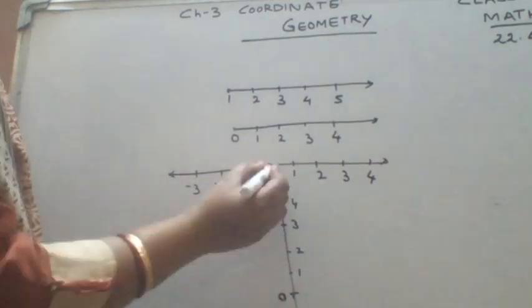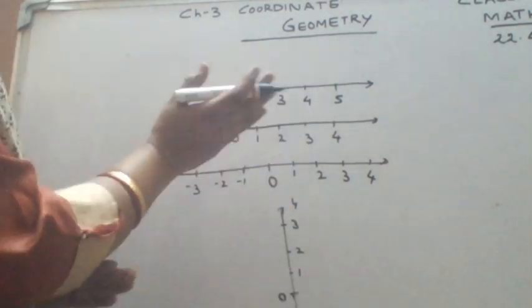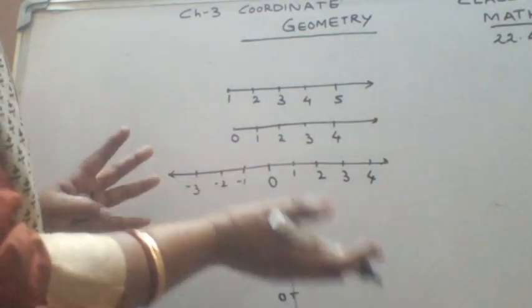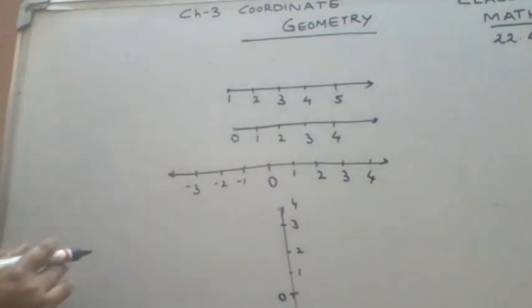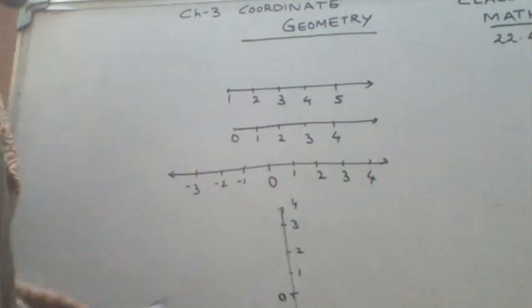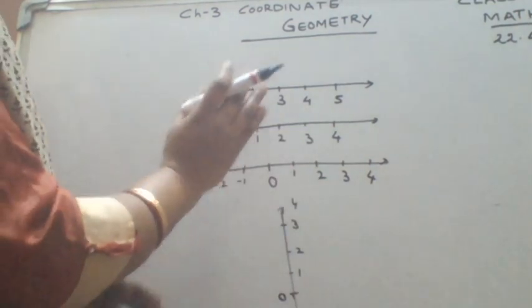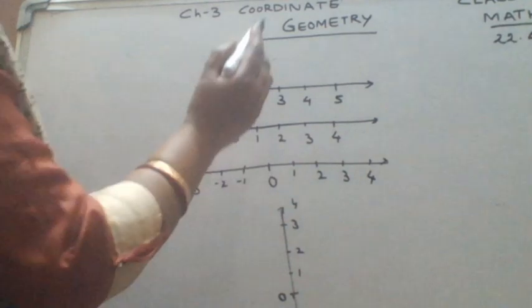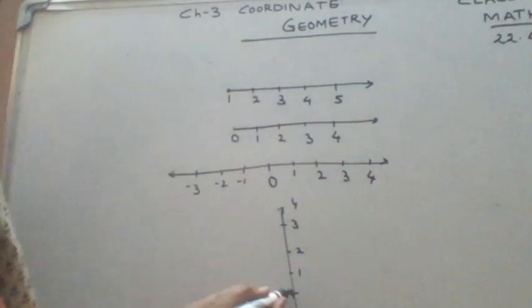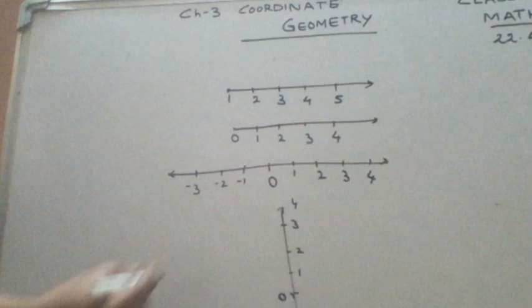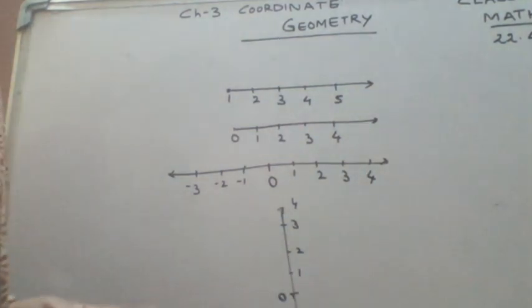So together, these two number lines, when merged, give rise to the topic of coordinate geometry. A number line which is horizontal, and a number line which is vertical. When these two are combined or merged together, that's where we start our topic of coordinate geometry. And this point 0, 0 is said to be the origin. The word origin means to originate, to start.